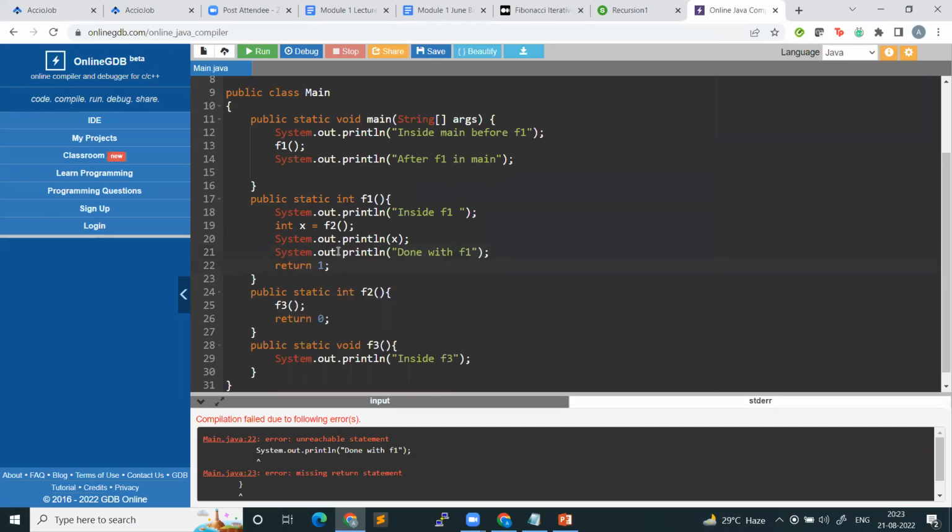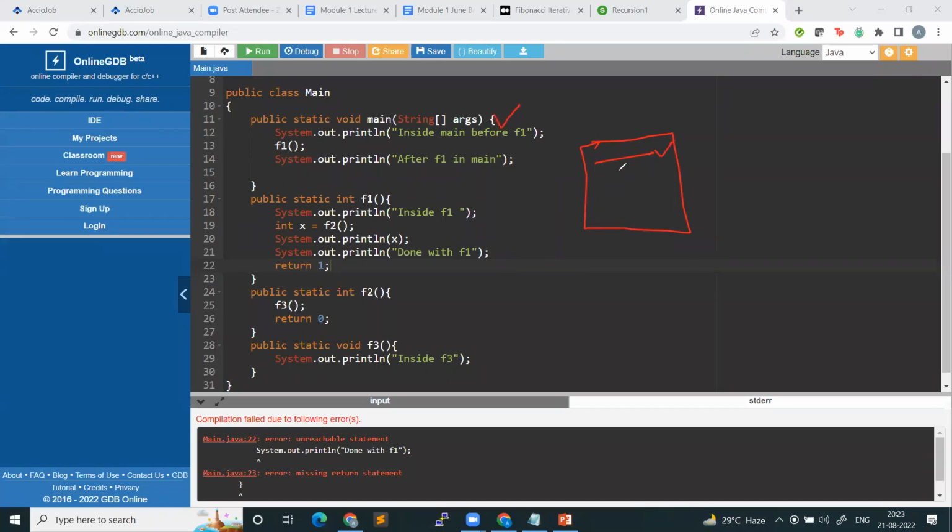Yes, guys. Now help me. Okay, let's trace it together, right? What will happen? Can anybody tell me which method starts running first? First of all, the main method starts running, right? So the context of main is created, okay, and main starts running. Now, what will be printed first? Inside main before F1. This is printed, right? The first line is printed.